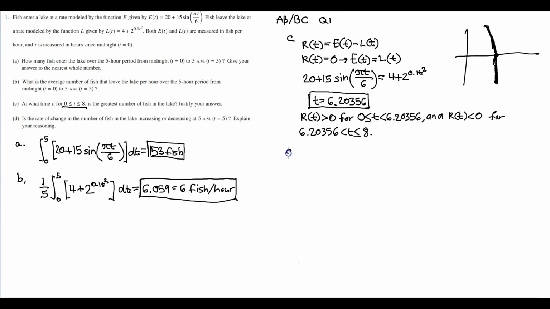Okay. Now, is the rate of change in the number of fish in the lake increasing or decreasing at 5 a.m.? That we can find out by R prime of t, which is basically E prime of t minus L prime of t.